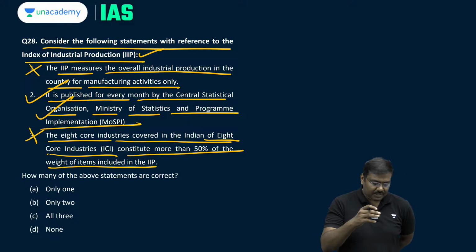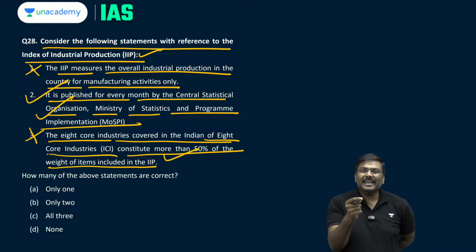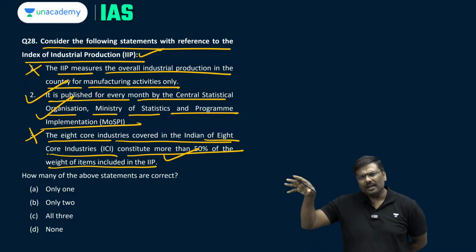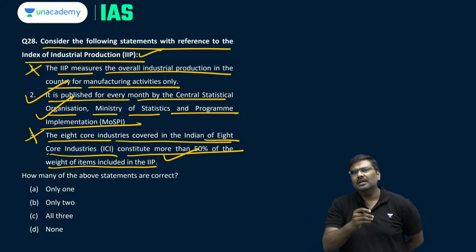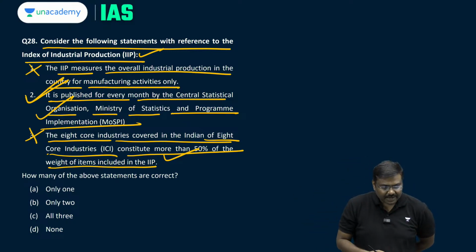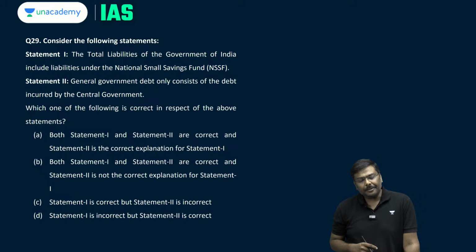So the first statement is wrong, the third is wrong, the second is true. In fact, before somebody corrects me, earlier it carried a different weightage under the IIP, that is ICI. Today it carries a weightage of 40%. So the second statement is correct, first and third are wrong. So, question number 28, the right option will be option A, only one is correct.